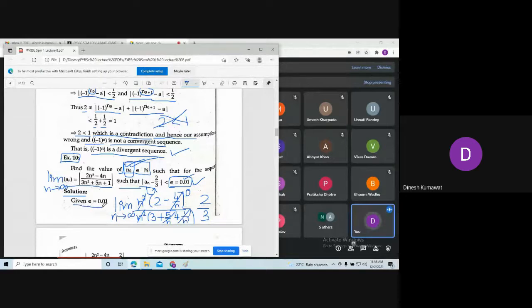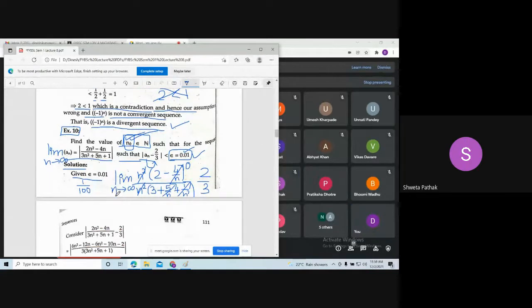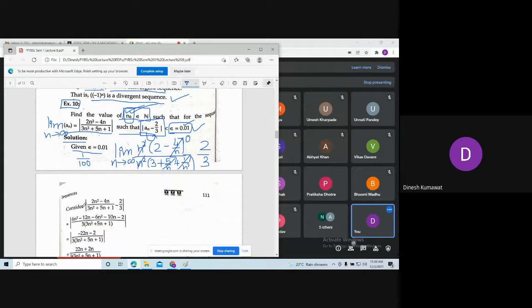Given epsilon to be 0.01. So how can I write this in terms of numerator and denominator? This is 1 upon 100. Okay. Now let us consider this modulus, that is |an - 2/3|. So consider this modulus |an - 2/3|.